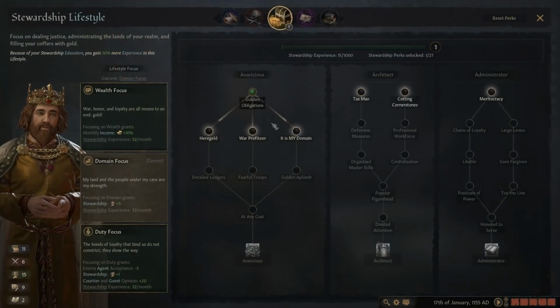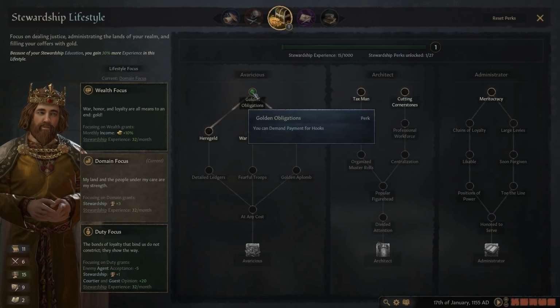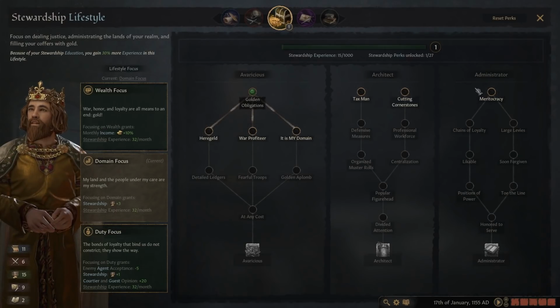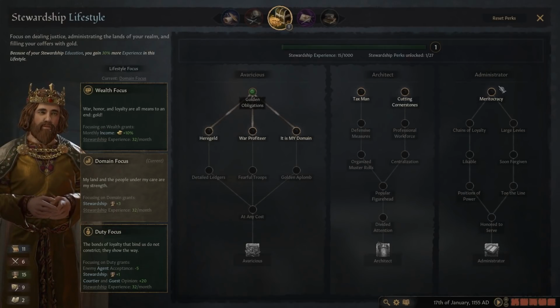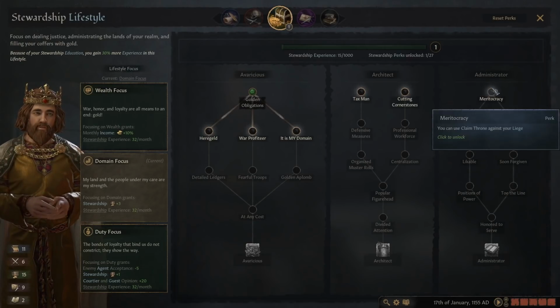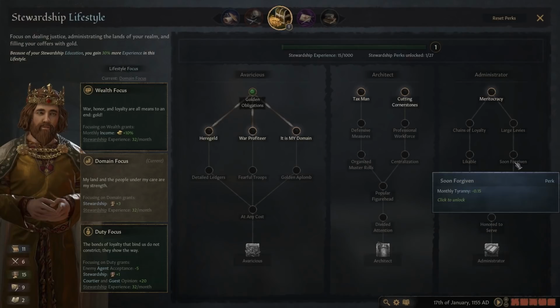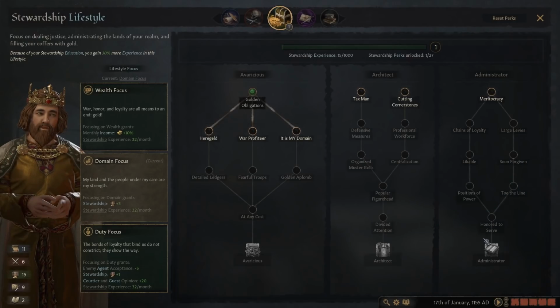So we have our first perk available since we got the golden obligations, and so we knew we were going to get that one, and now we really have a choice of which route to go here. Between the three of these, I really don't think he would go down as administrator. Well, the name seems like something he'd go for. If you look at many of the names and effects of these ones, the likable and the soon forgiven, honored to serve, I don't think that this is the route Adam would go. I don't think it's very fitting for him.